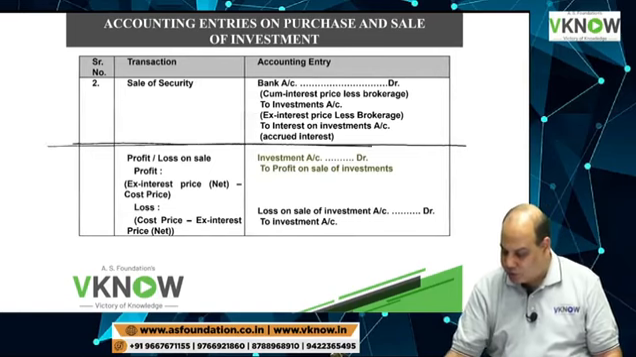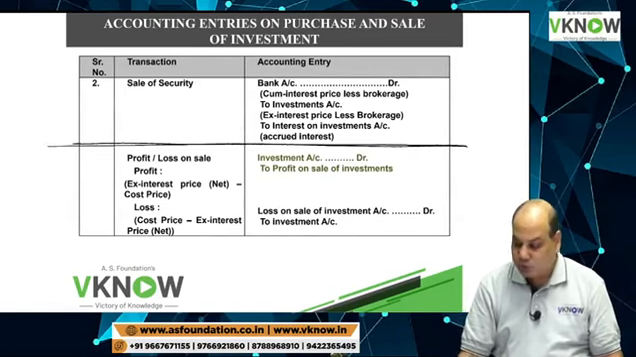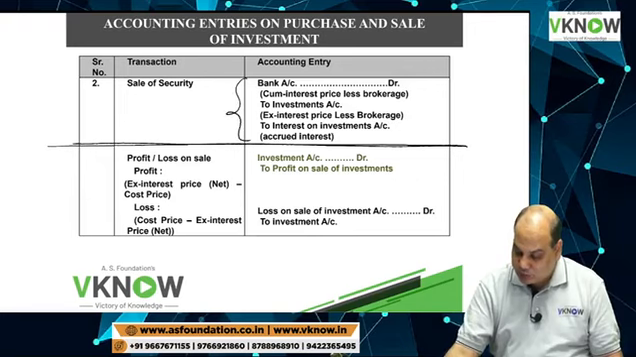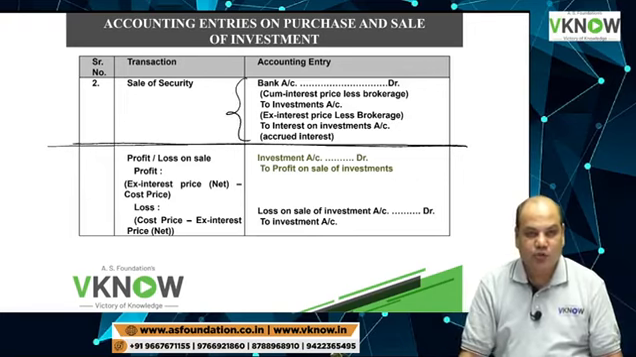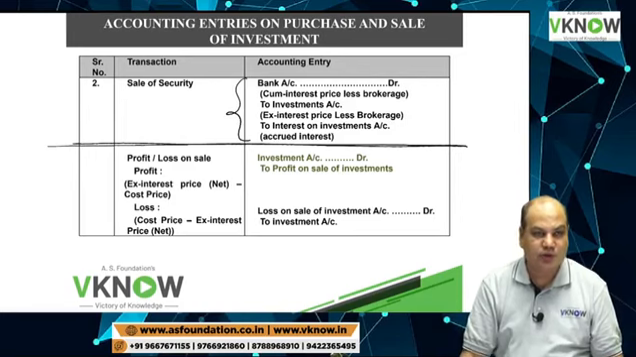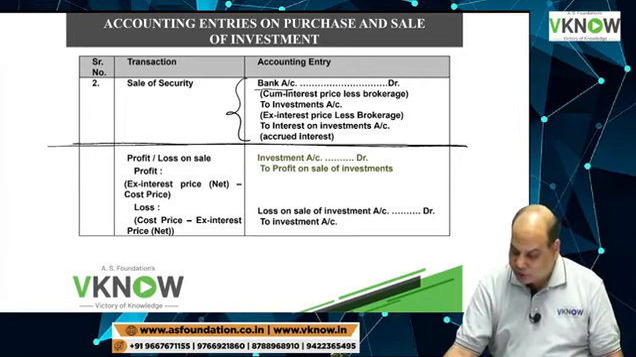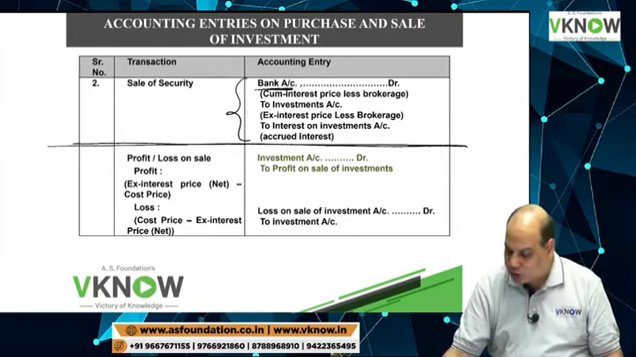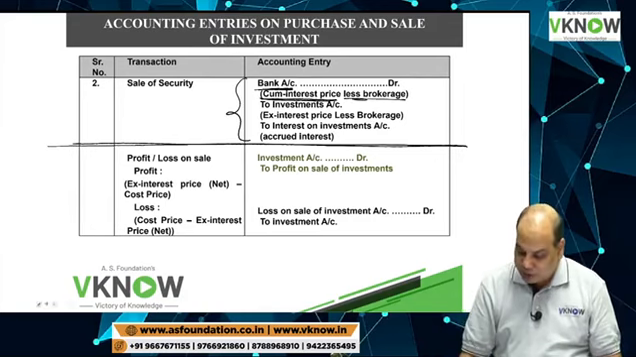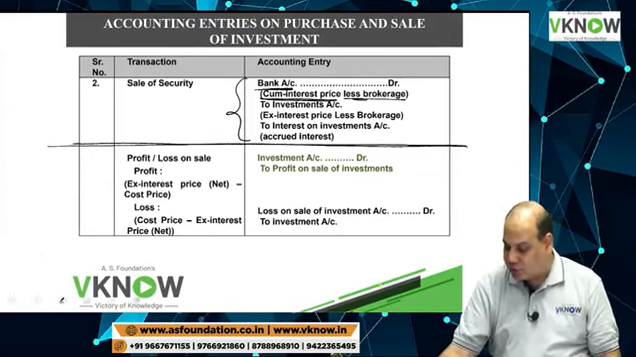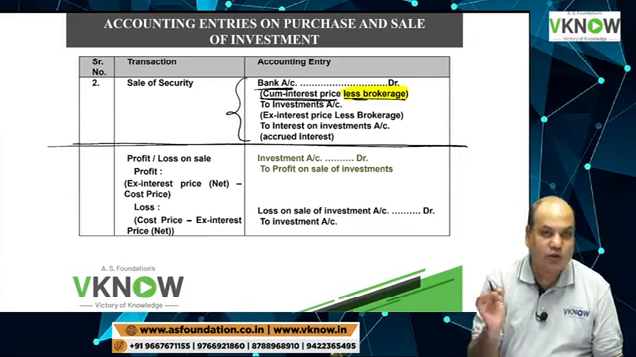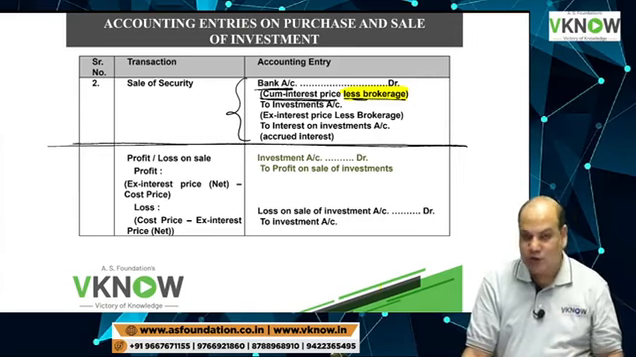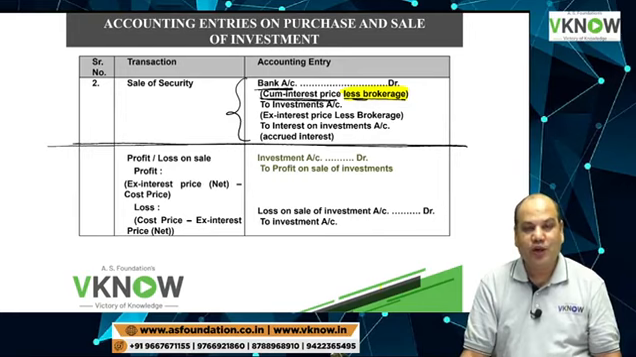But in the books of the seller, we first have to pass the entry for sale. Just reverse the previous entry. He will pass the entry bank account debit total amount received, cum-interest price, which means total amount received minus any brokerage paid. Very important: both parties pay brokerage. Buyer also pays brokerage, seller also pays brokerage. Brokers earn brokerage from buyer and seller.